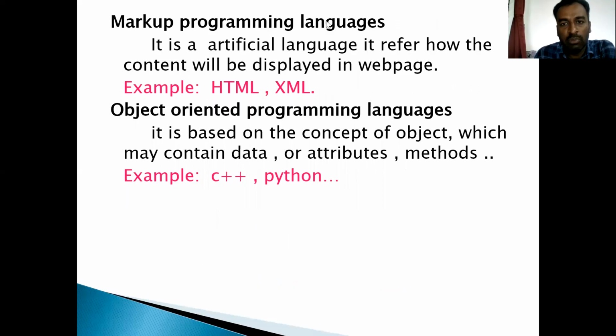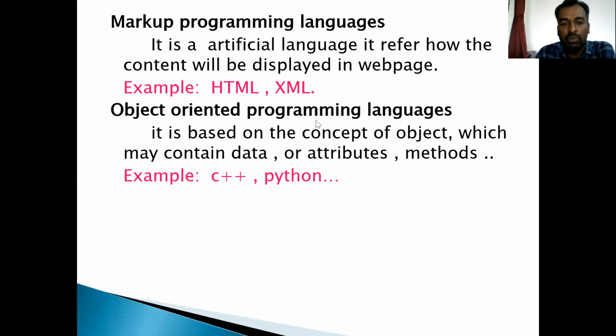Next one is the markup programming language. So what is the markup programming language? This markup programming language basically uses HTML and XML. HTML is hypertext markup language. Why is it called a markup language? It is the language used in web pages. That means creating a web page and displaying the contents in the web page. That is the use of HTML and XML.